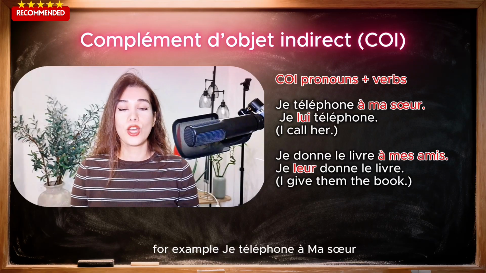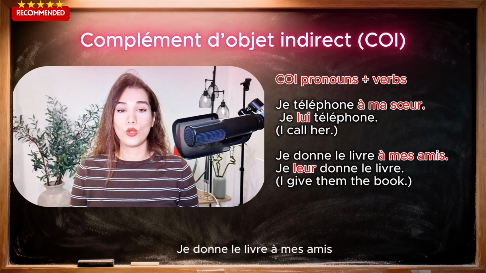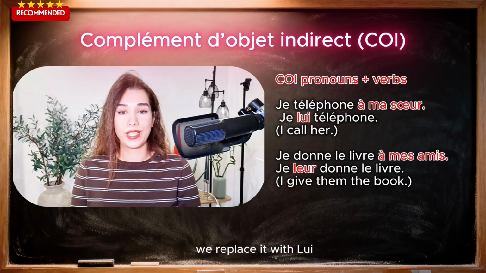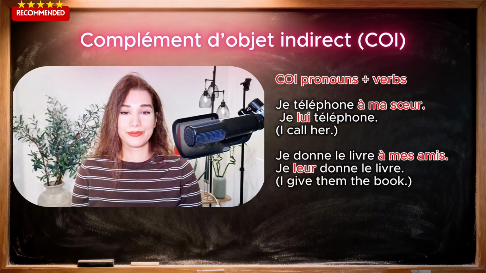For example, je téléphone à ma sœur. Je lui téléphone. Je donne le livre à mes amis. Je leur donne le livre. So, instead of à ma sœur, we replace it with lui. Instead of à mes amis, we replace it with leur.